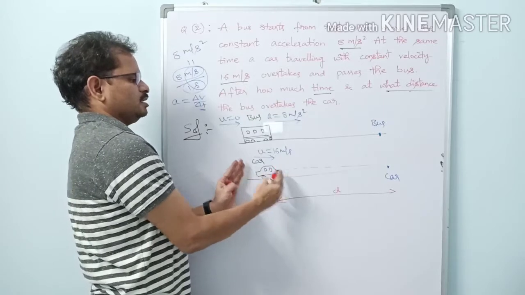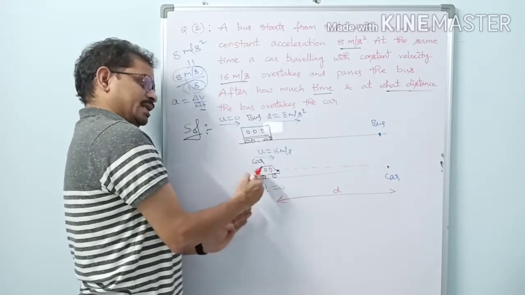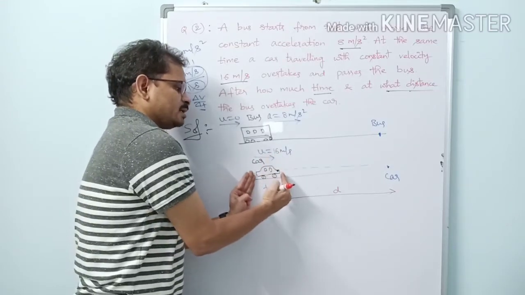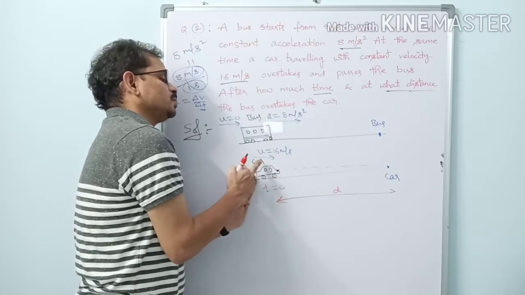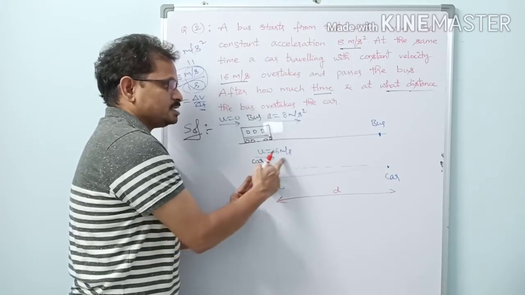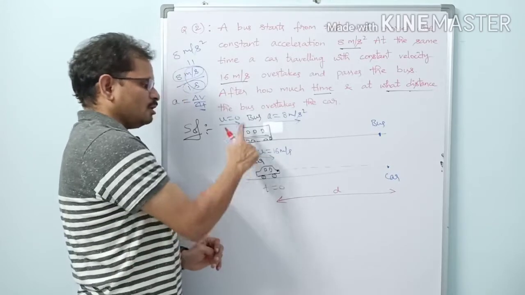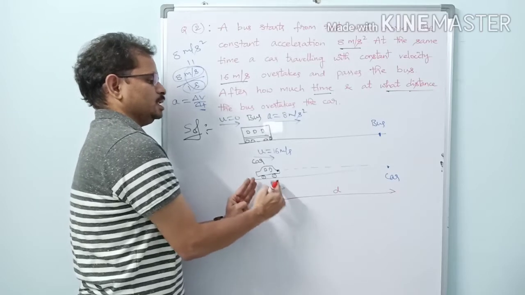Okay, then what is car? In our problem, the starting point of the car is this one only. Okay, let it be coming from behind. But in our problem, its starting point is this one only, because we are comparing from here. So here, when the car is at starting point, what is its velocity? Its velocity is 16 meters per second. So now our time starts from here. So t equal to 0 here.